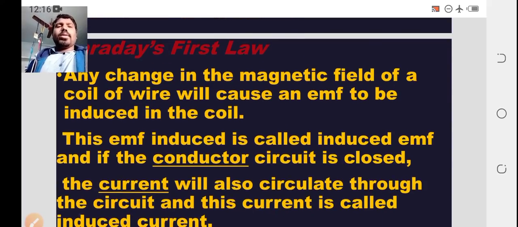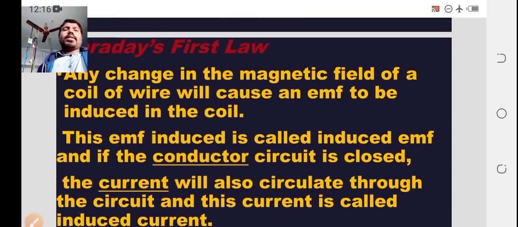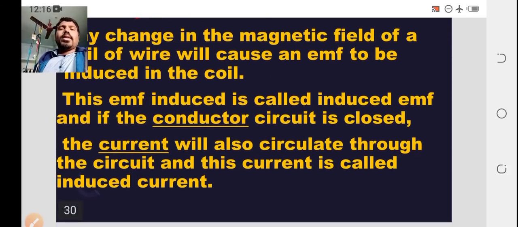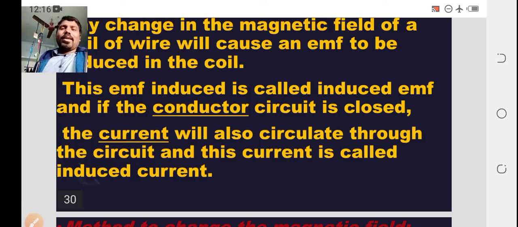Any change in the magnetic field of a coil of wire will cause an EMF, electromotive force, to be induced in the coil. This EMF is called induced EMF if the conductor circuit is closed.